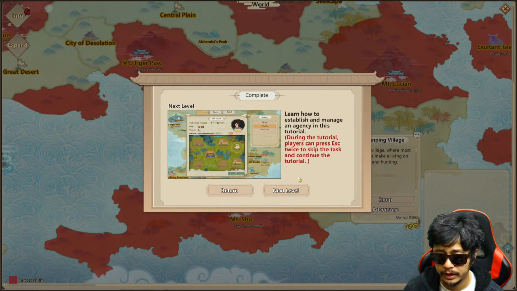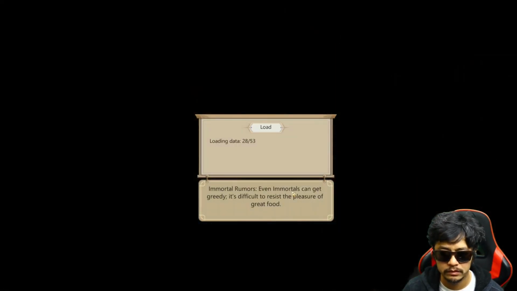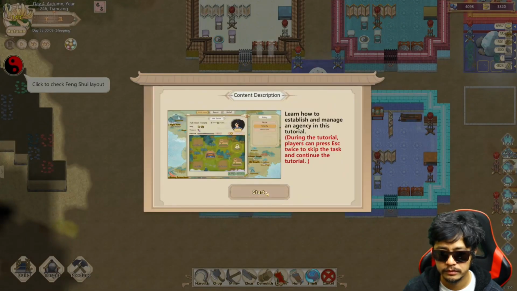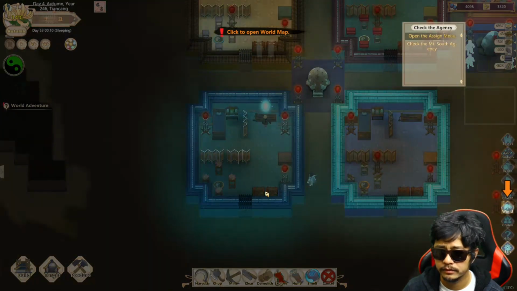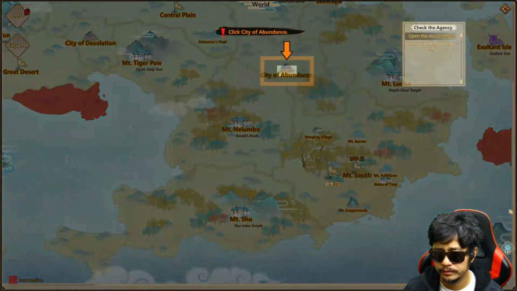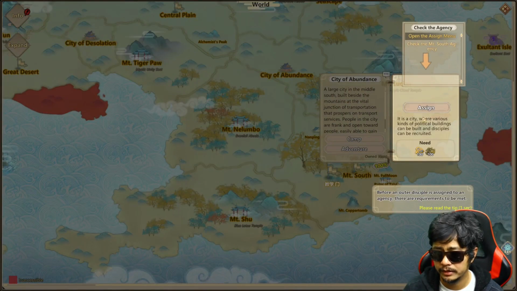Learn to establish and manage an agency in this tutorial. Click world map. City of Abundance. It is a city where various kinds of political buildings can be built. Disciples can be recruited.